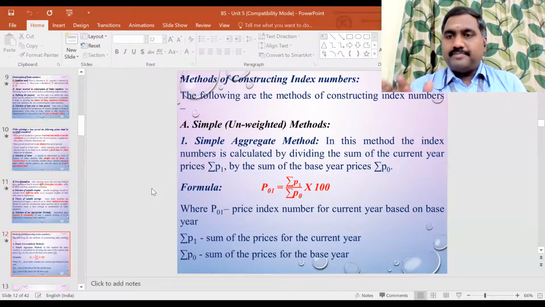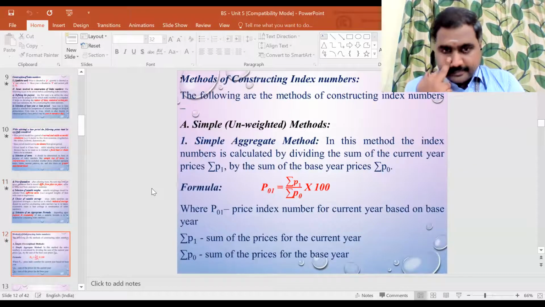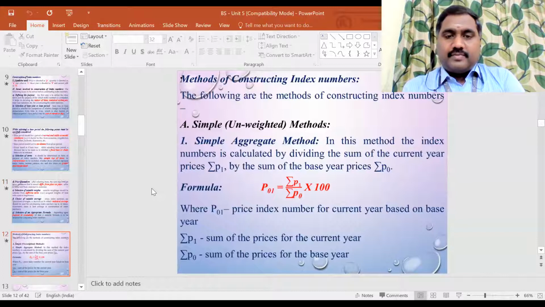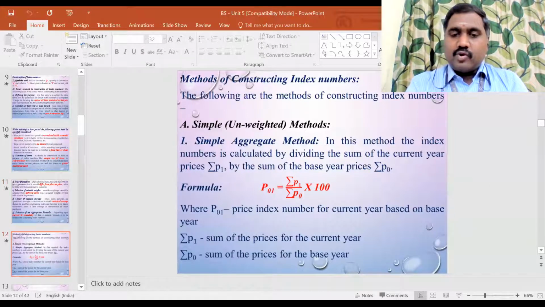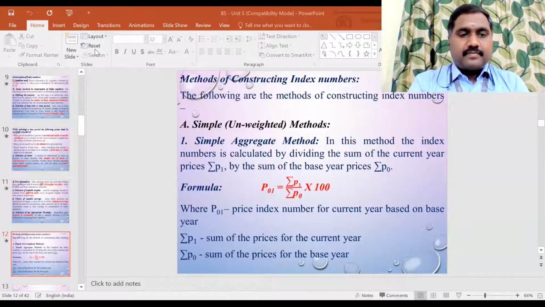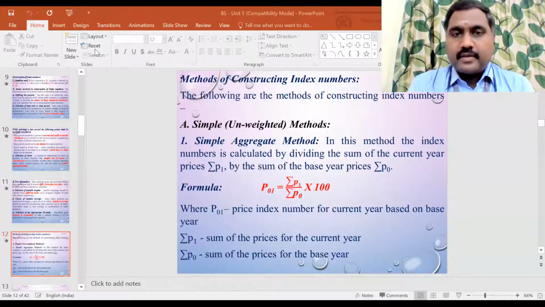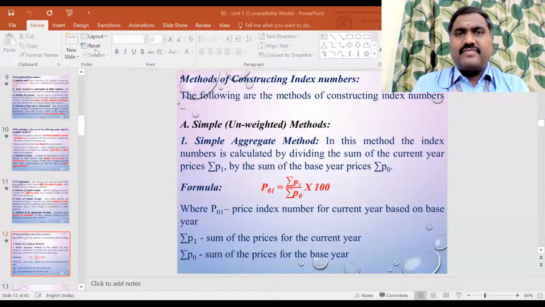I hope you are clear, right? Any other doubts in the index number? If you have any doubts, please put your queries in the chat box. Otherwise, we'll move on to the next method. Any doubts? Are you clear about what an index number is, what the different methods are, and for what purpose index numbers are used? Any other clarification regarding the theory concept?